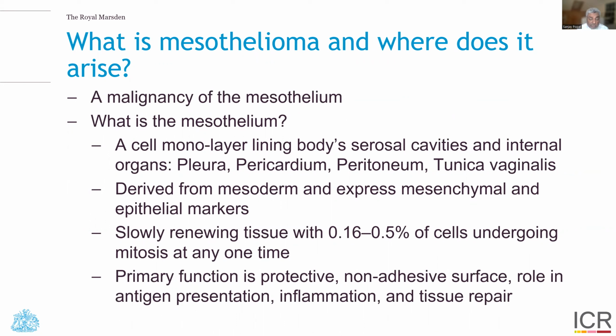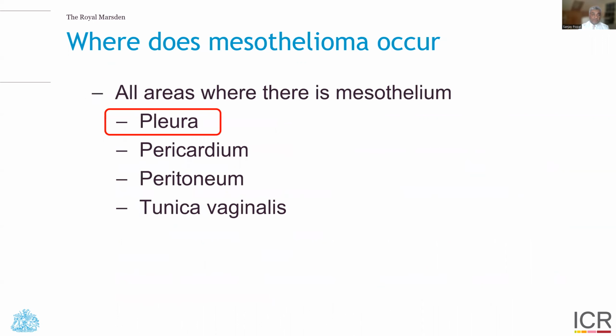It's slowly renewing tissue with between 0.16 and 0.5% of cells undergoing mitosis at any one time, and its primary function is protective. It lines non-adhesive surfaces, and it has a role additionally in antigen presentation, inflammation, and in tissue repair.